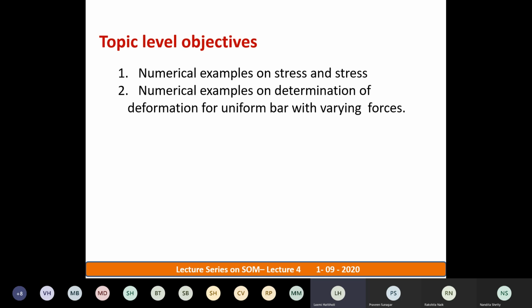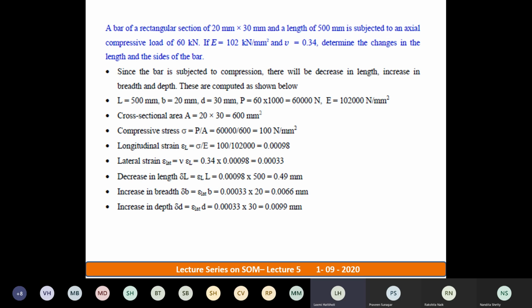Now in this problem, when I give you a uniform bar subjected to say around 3 to 4 axial forces, calculate the deformation separately for individual blocks. Today I'll tell you how to do that, and we'll see the procedure also. Let's check out the first problem of today's class.